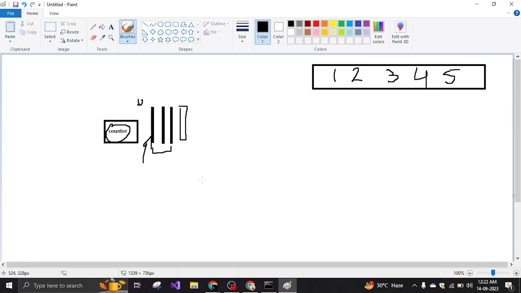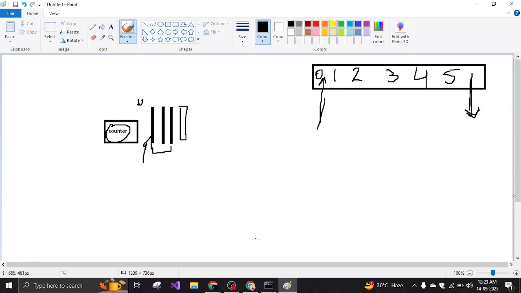So queues has the same kind of concept where we have, for example, let's say we have data 1, 2, 3, 4, 5. If we want to add a new item, we have to add it at the start of the list, right? And if we want to remove an item, we will have to remove it from the end of the list. So this adding and removing is also known as enqueue and dequeue. Enqueue means adding an item, and dequeue means removing an item. So for example, if we want to add a 100, we will have to add it here, right? And if we want to remove any item, we will remove it from the last of the list.